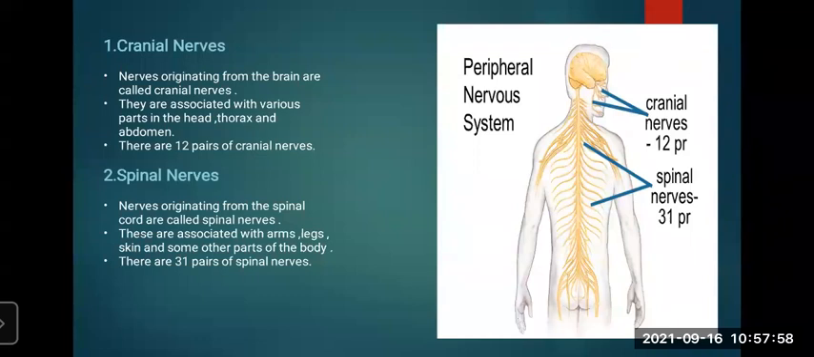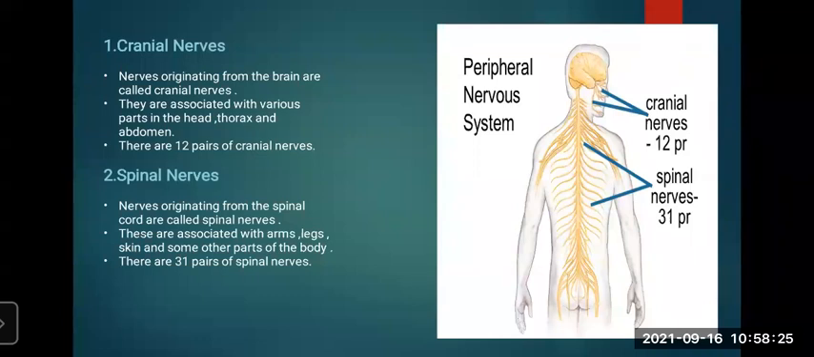These are associated with the arteries, arms, legs, skin, and some other parts of the body. Cranial nerves are only associated with the head, thorax, and abdomen. But the spinal nerves are associated with arms, legs, skin, and some other parts of the body. So there are 31 pairs of spinal nerves.